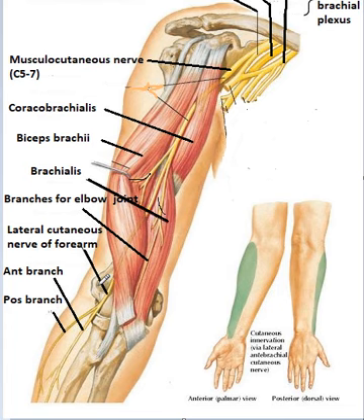Just before the elbow joint, it gives articular branches for the elbow joint, and it comes to the lateral side of the arm, and it gives two branches, anterior branch and posterior branch, and becomes cutaneous. This nerve is known as the lateral cutaneous nerve of the forearm, and it supplies the lateral portion of the forearm. This is the anterior view, this is the posterior view. So this is the course of the musculocutaneous nerve.